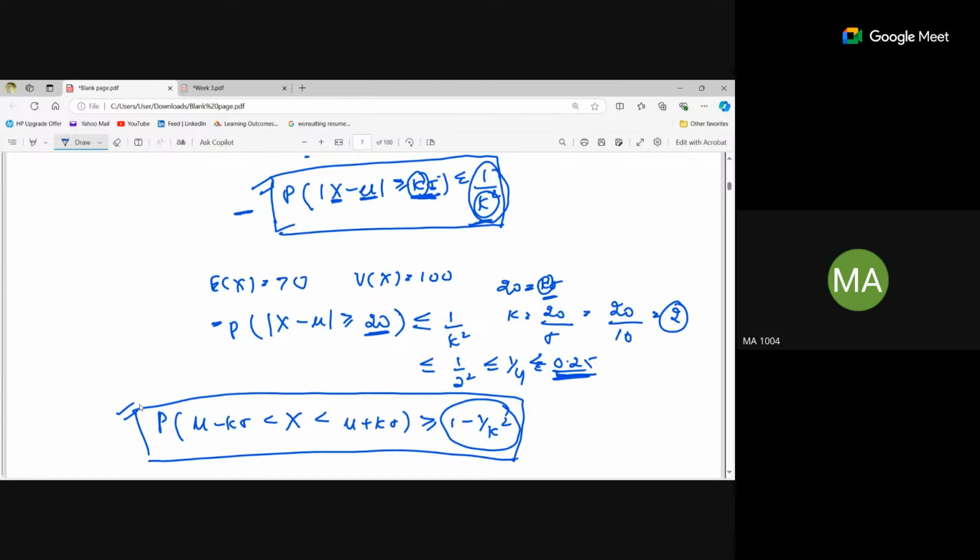Why do you call this a lower bound? What does it signify? It's because it's just a complement of the other one. Yeah, but just see, this probability is greater than this value. If the probability of it falling beyond the range is 1 by k square, then falling within this one is anyway the complement of it. Why do we use the term lower bound?